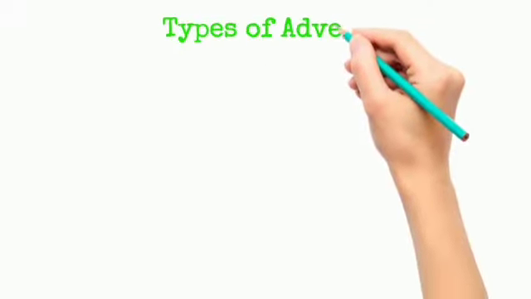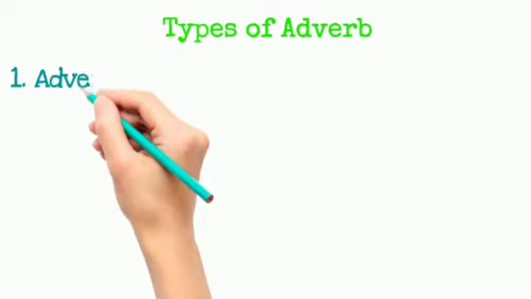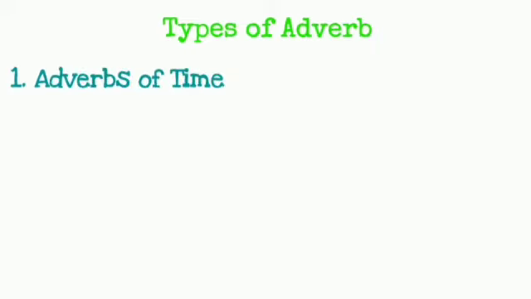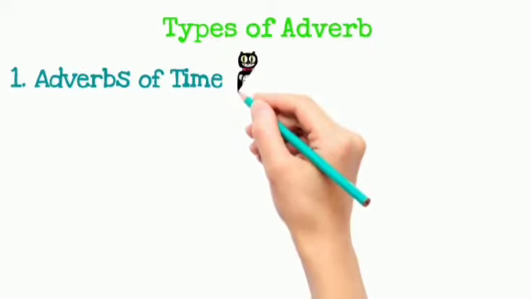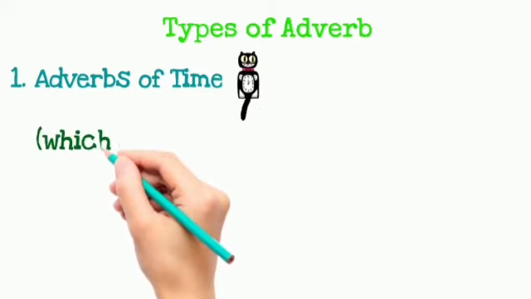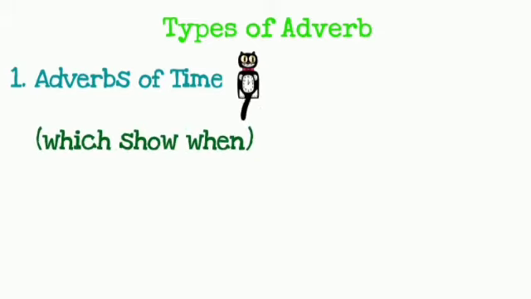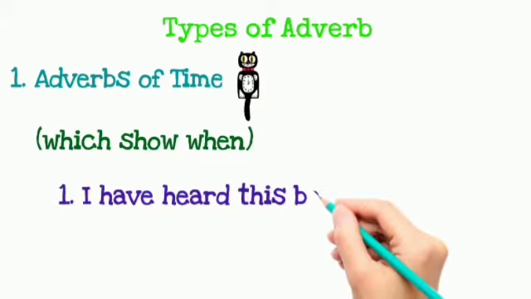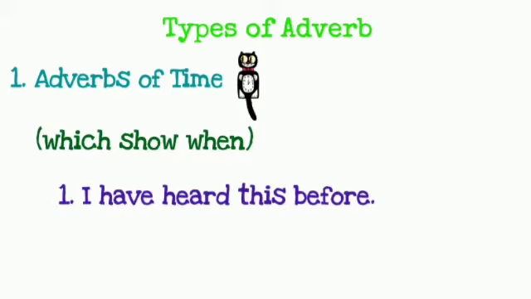So the next is types of adverbs. The very first type of adverb is adverbs of time, and they show us which show when. For example, the very first example we have is, I have heard this before. So before is an adverb of time here.